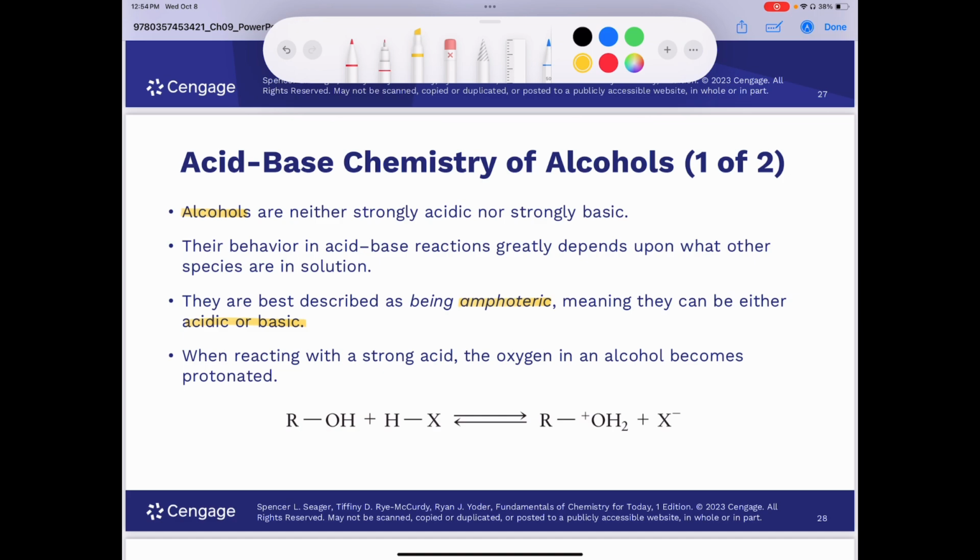So check this out. If we take an alcohol and we put it in the presence of a strong acid, and this is what's being represented here by the HX, this would be our strong acid. In that case, the alcohol becomes protonated. So we take our alcohol, this is our hydroxy group, and we add a proton. So instead of having OH, we have OH2, and that causes the oxygen to gain a +1 charge. And we end up losing the X piece as an anion. So that could be chloride from hydrochloric acid or bromide from hydrobromic acid.